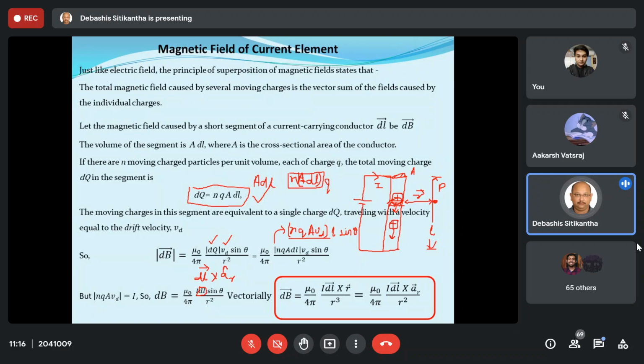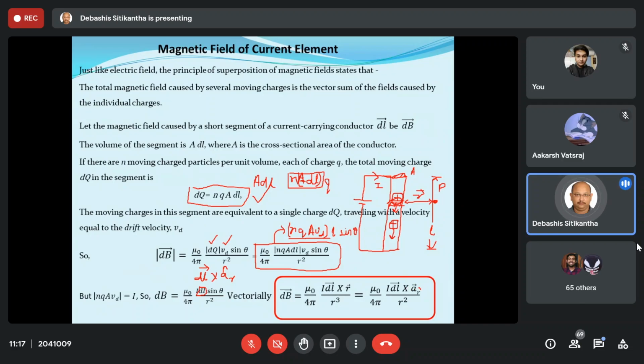Now, why have I written it like this? Because when I expand it, it is nothing but the magnitude of the dl vector. What is the magnitude of the aR vector? It is equal to 1, because it is a unit vector. So dl into 1 into sine theta. And what is this theta? Theta is nothing but the angle between your I dl vector and the position vector of the point where you want to evaluate. So finally, this is the magnitude part, whereas vectorially it is represented in this manner.